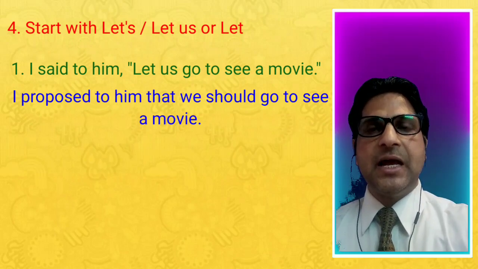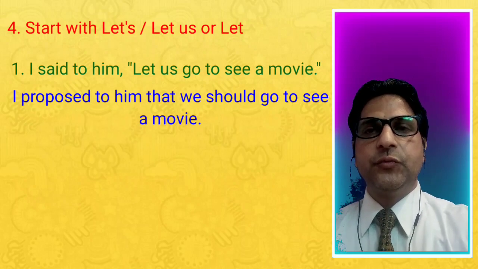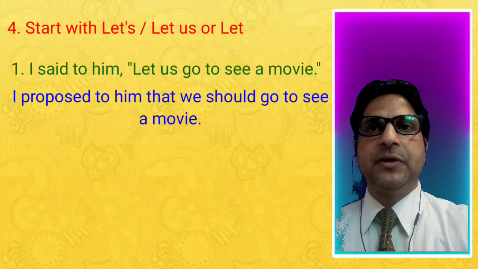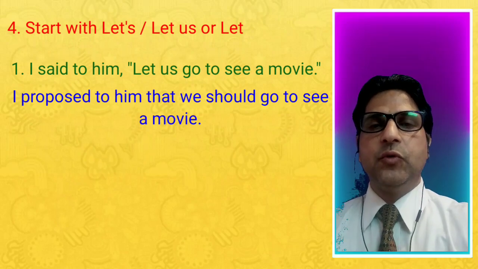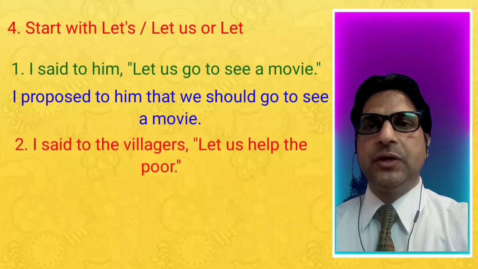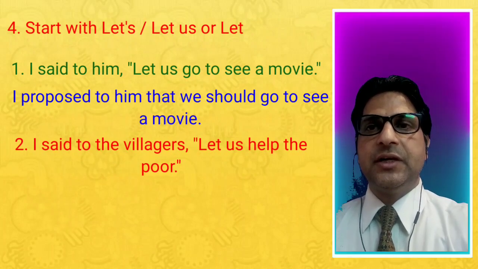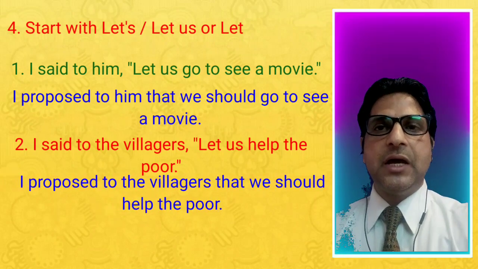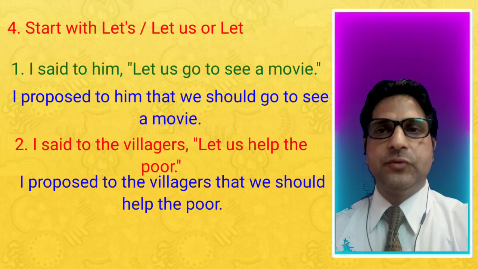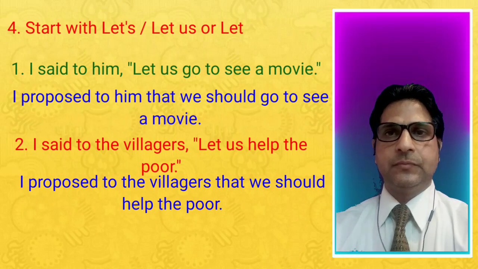It means I is appearing. So we have used we, the personal pronoun we. So the answer is: I proposed to him that we should go to see a movie. I said to the villagers, let us help the poor. I proposed to the villagers that we should help the poor.